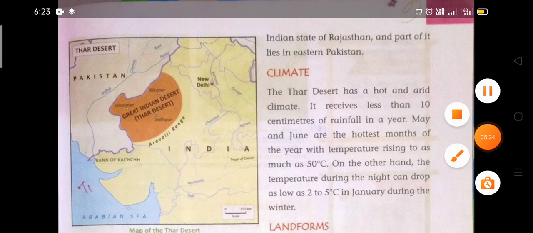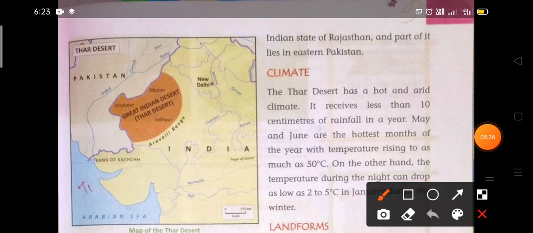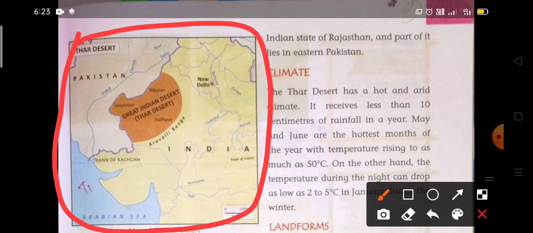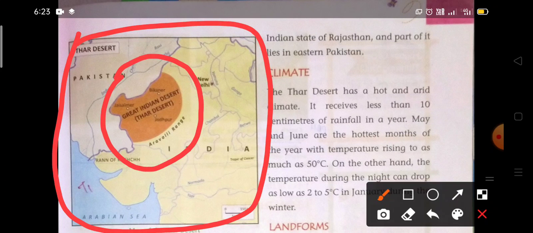With the help of the map given on page number 41 in your book, you can see the map of the northwestern part of India, and this is the region where the Thar Desert or Great Indian Desert lies.